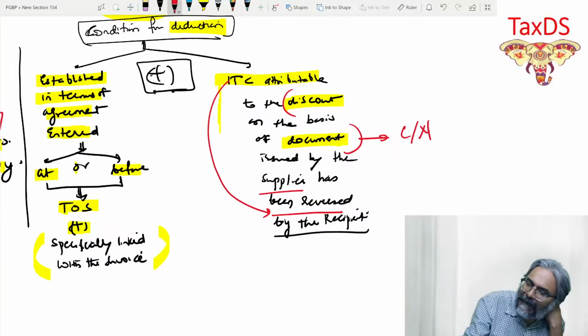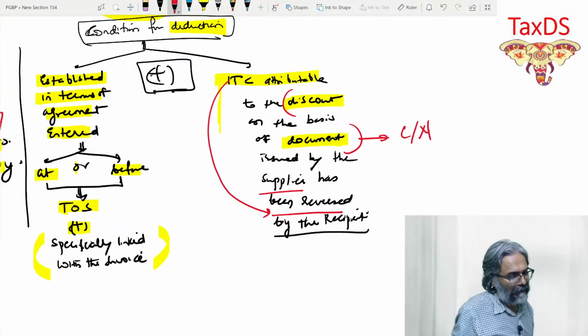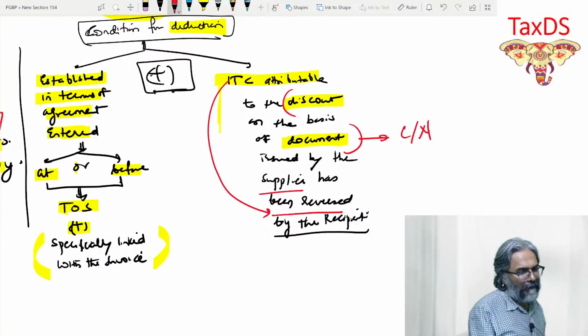So ITC attributable to the discount on the basis of the document issued by the supplier has to be reversed by the recipient. Reversed by whom? By the recipient. Is that clear to all of you? Every one of you?